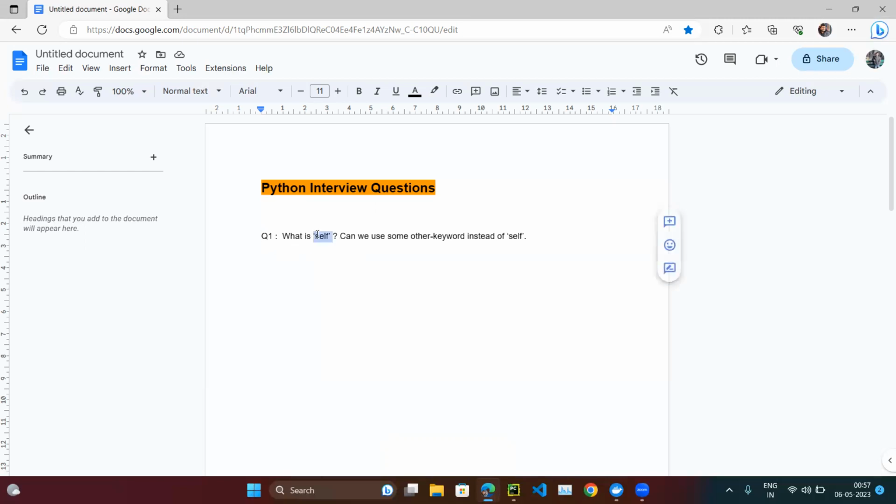So what is self, and can we use some other keyword instead of self? This is just one question. So what is self? If you just see this keyword self, we remember, okay, the self keyword we generally use when we define classes. So let's jump into PyCharm.